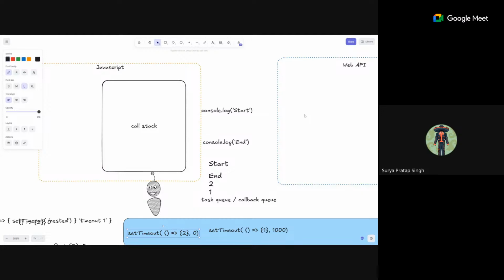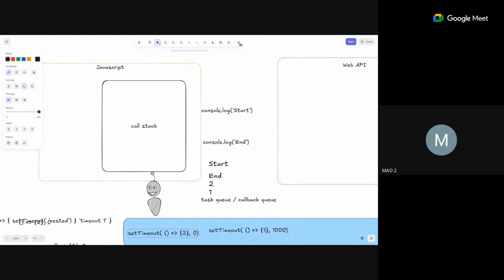And one more thing, sir. In this web API, is the order preserved? Like, if I have multiple setTimeouts with the parameter 0 seconds, is there an order? Yes, the first one that comes to the web API will be moved first.